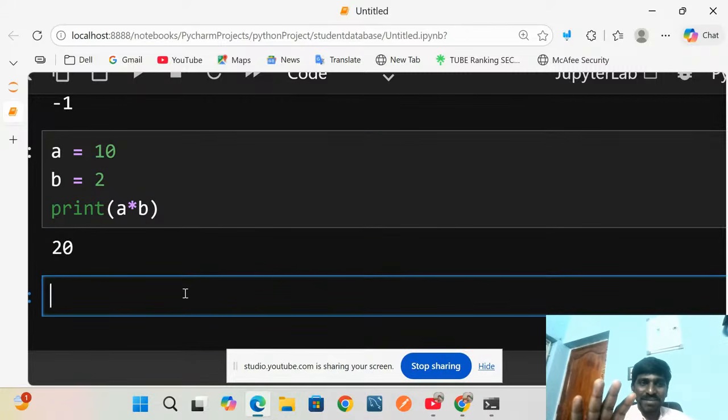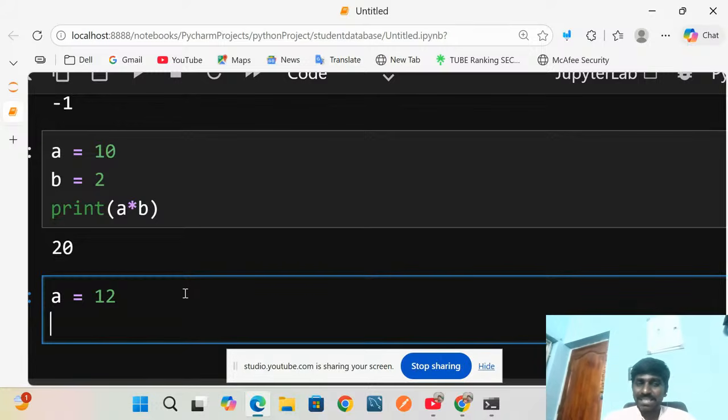Just wait, why? Because it's very simple. How will this be asked in the interview? That we will discuss. Everyone can say 10 into 2 or 10 into 3. Everyone knows multiplication, so they can easily find it out. Now I will give you one real-time interview scenario. I have pasted it here. Take a variable and assign 12, then print.